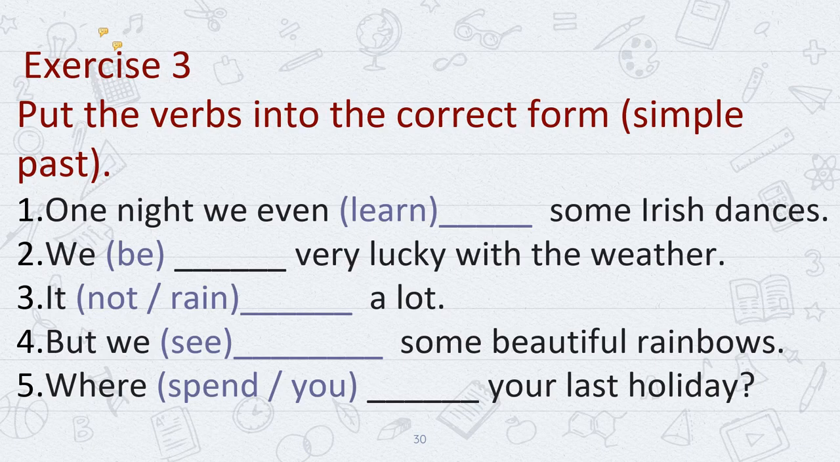The exercise is: put the verbs into the correct form. That is simple past. First, one night we even dash some Irish dances. Second, we dash very lucky with the weather. Third, it dash a lot. Fourth, but we dash some beautiful rainbows. Fifth, where dash your last holiday.